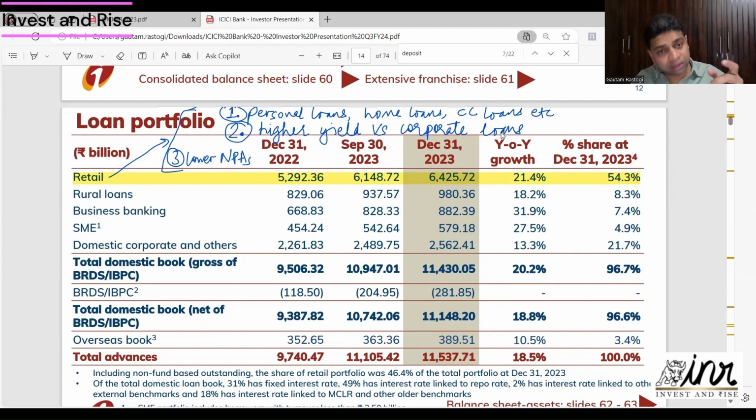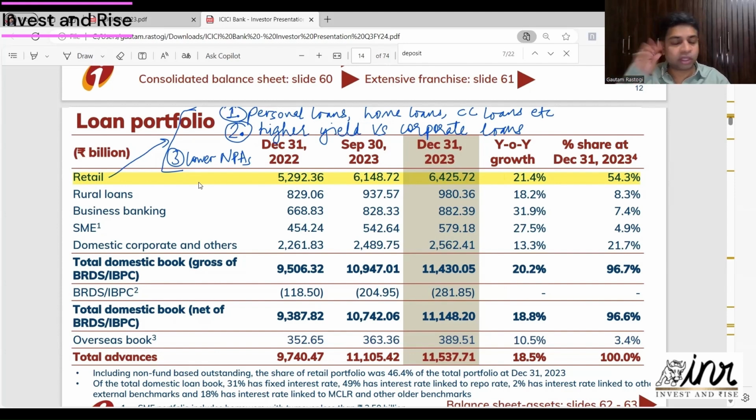Another important thing is retail loans have lower NPAs because customers like you and me are very likely to pay off any loans that we take. Because we obviously need to maintain a CIBIL score and stuff. So a retail customer will return the money to the bank, a corporate can default. And the bank also earns more money on retail. If you look at SBI and some other banks like Punjab National Bank, they lend a lot to corporates.